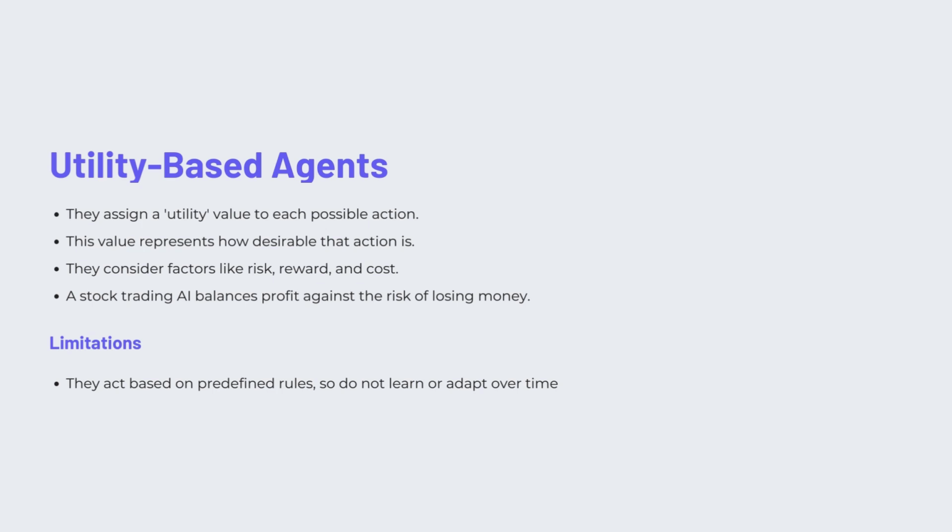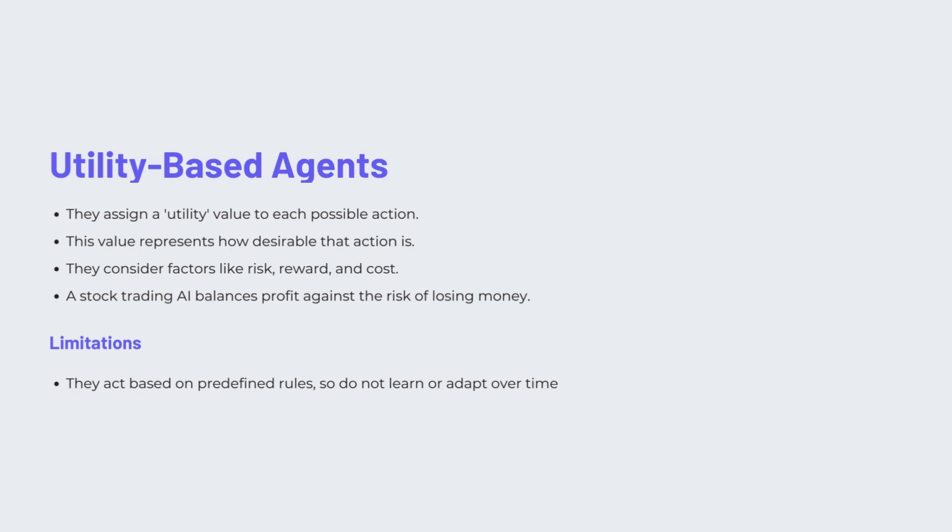An example is stock trading AI, where the AI balances profit against the risk of losing money. It's about maximizing the overall benefit. The limitation of this model is they act based on predefined rules, so they don't learn or adapt over time.